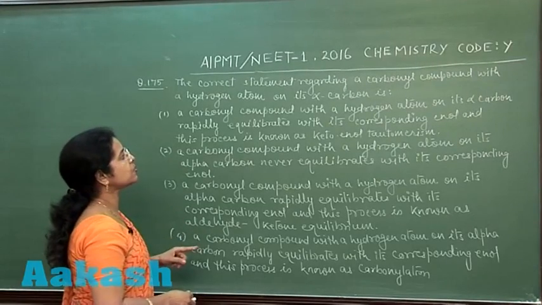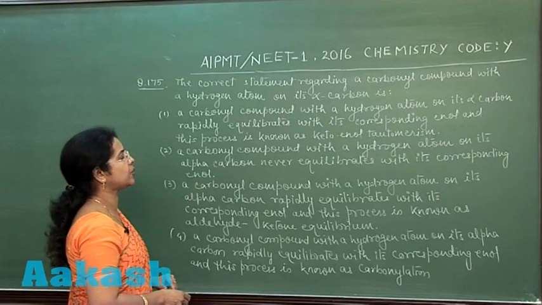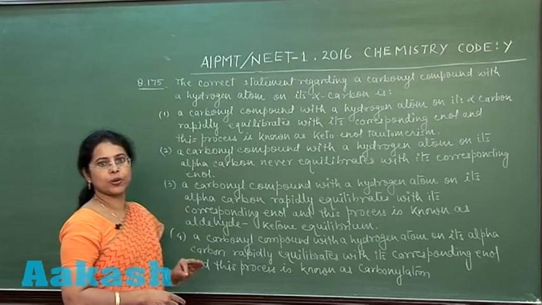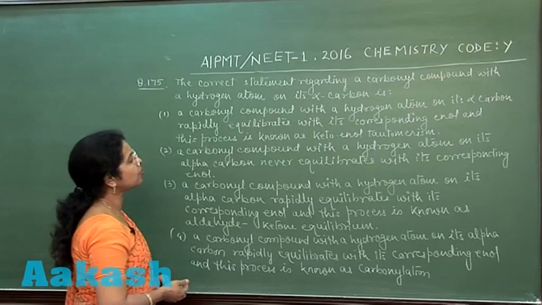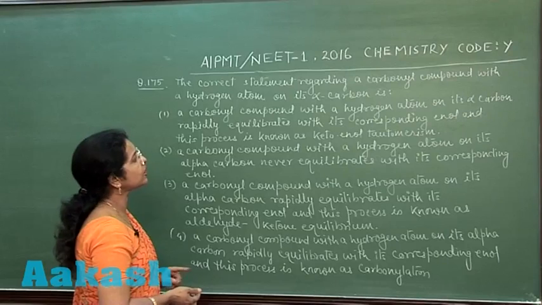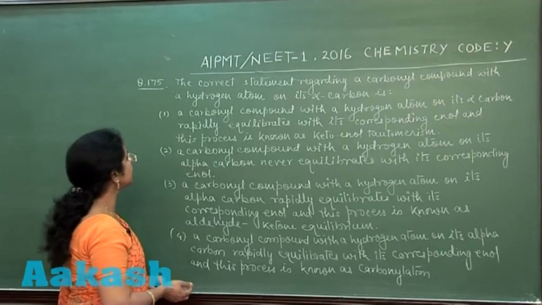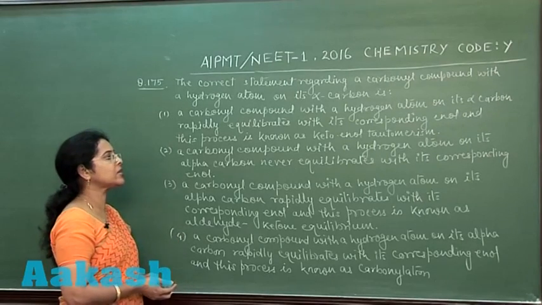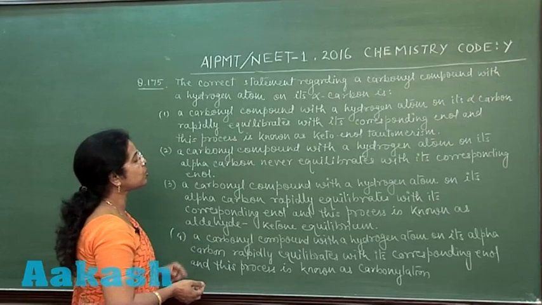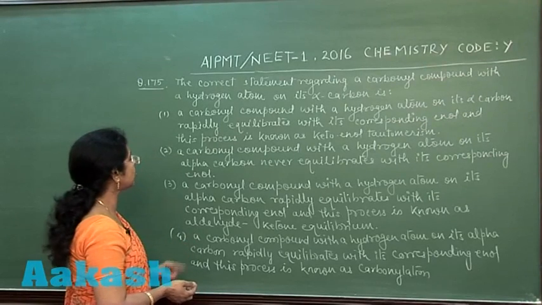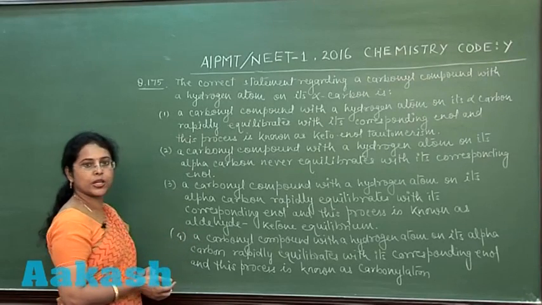The correct statement regarding a carbonyl compound with a hydrogen atom on its alpha carbon is. Four options are given. First one is a carbonyl compound with a hydrogen atom on its alpha carbon rapidly equilibrates with its corresponding enol and the process is known as keto-enol tautomerism. Second statement is a carbonyl compound with a hydrogen atom on its alpha carbon never equilibrates with its corresponding enol.